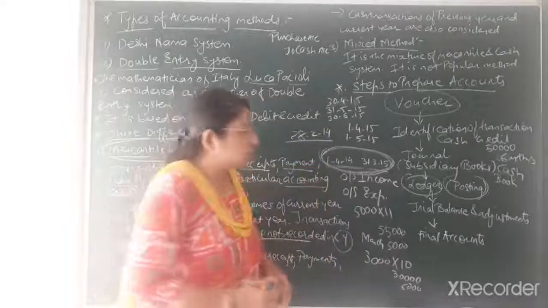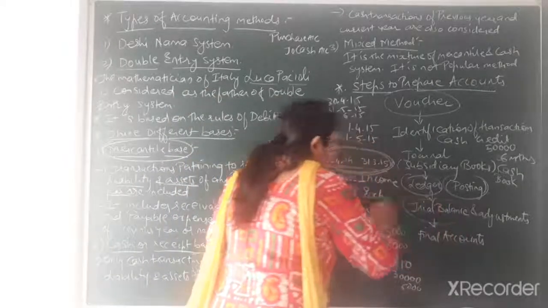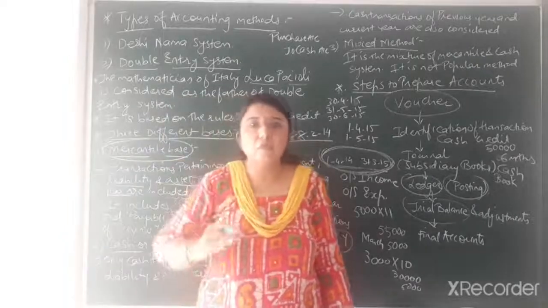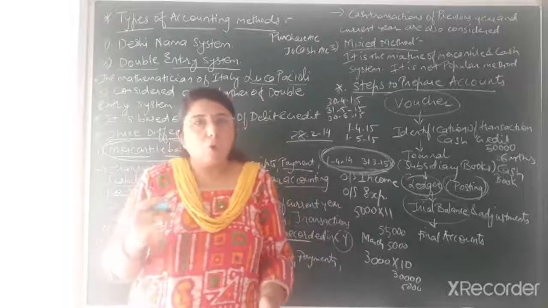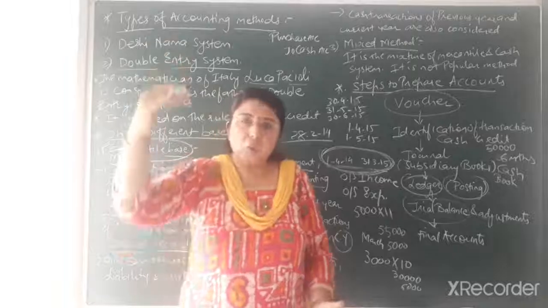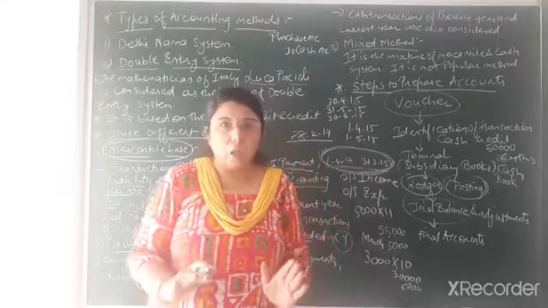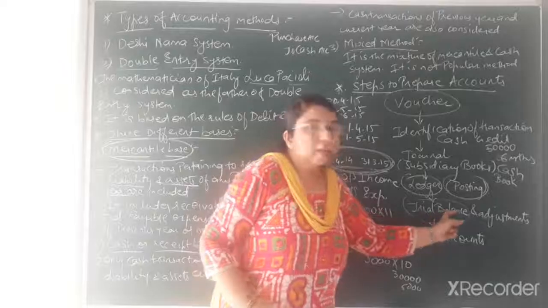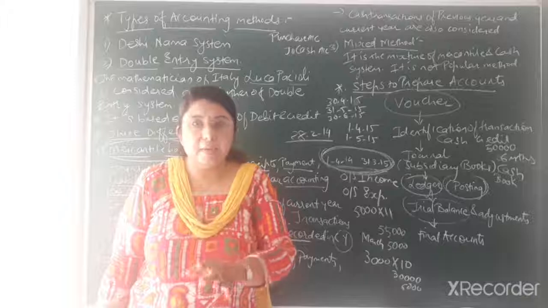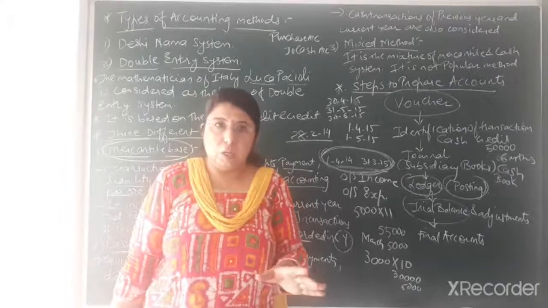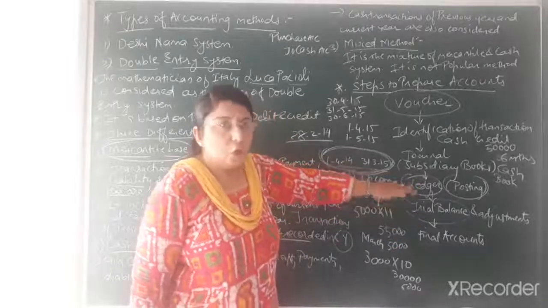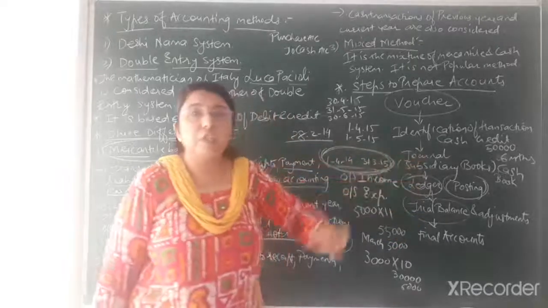Now trial balance is to be prepared in order to decide whether any particular account has a debit balance or a credit balance, and always the trial balance should get tallied. Tallied means the total of the debit side and the total of the credit side will always be equal. Then and only then is your trial balance correct. So this step would be followed only after doing the ledger posting. Each and every step is interwoven with each other.